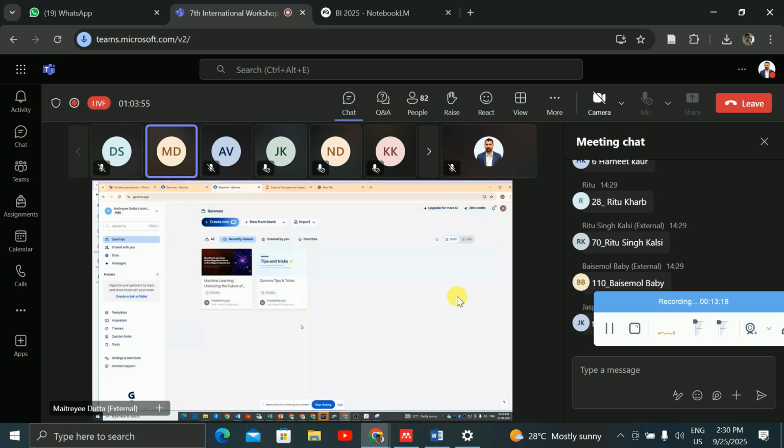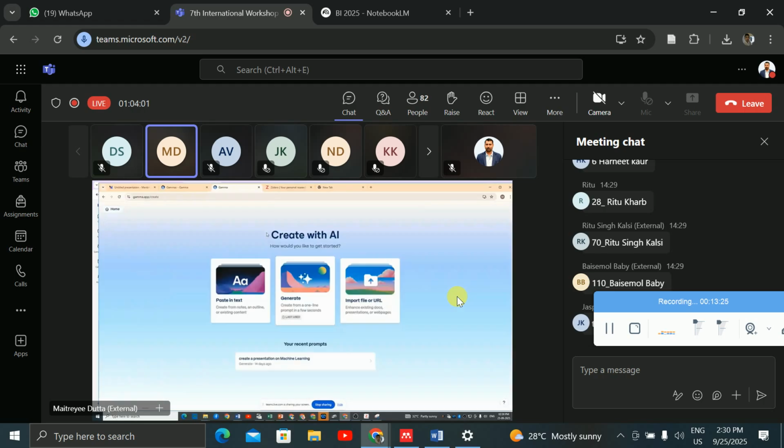I will just click on create new. When I have clicked on create new, I am sure that you are also doing it yourself, right? So first of all, you click on Gamma, and you log in with your Gmail ID, and you will come to this screen.